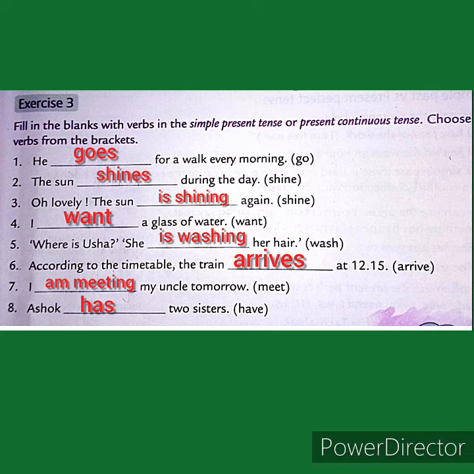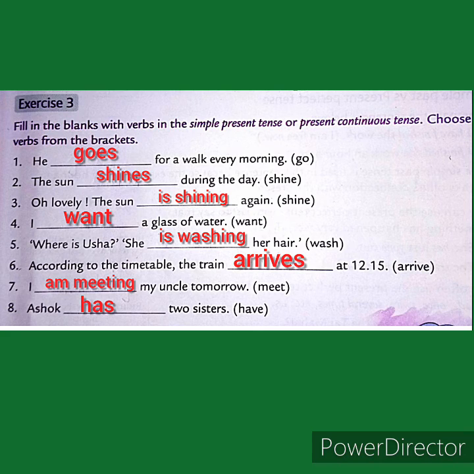Number 5. Where is Usha? She is washing her hair. Here the work of washing hair is going on. That's why present continuous. Number 6. According to the timetable, the train arrives at 12:15. Number 7. I am meeting my uncle tomorrow.